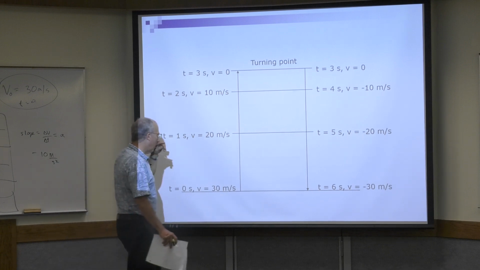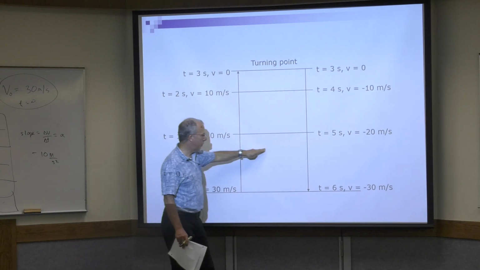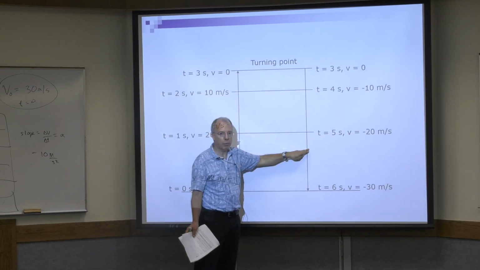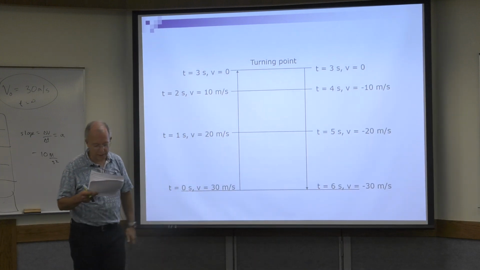So again, if somebody told you that the speed right here was, I don't know, 22, what would be the speed right here? 22, or the velocity would be minus 22 meters per second. So lots and lots of symmetries. You'll use that in some of the problems.